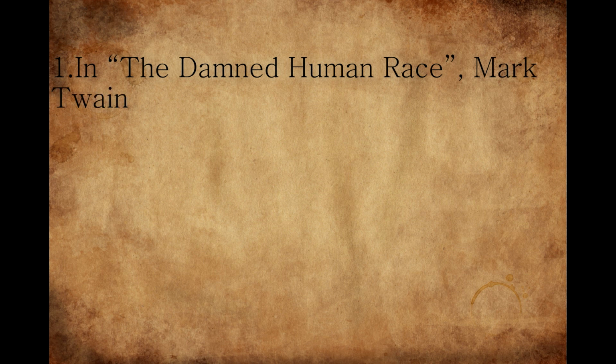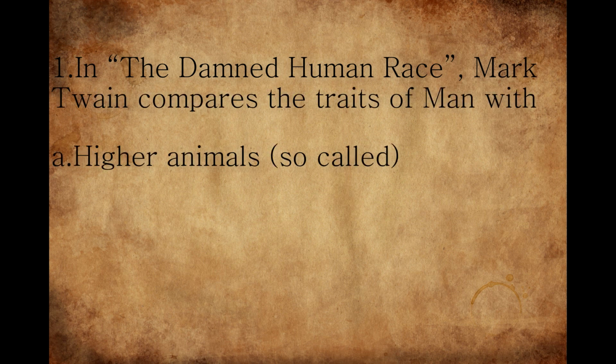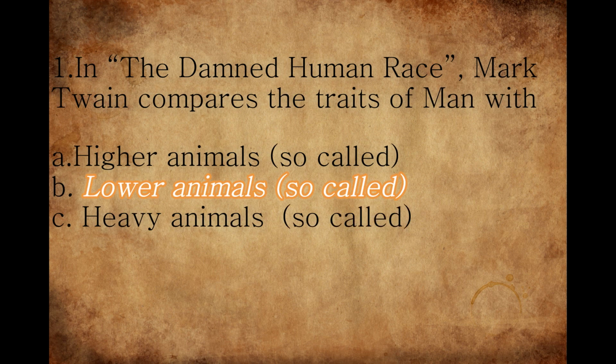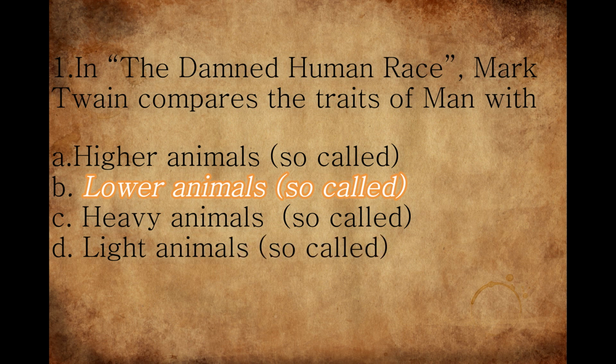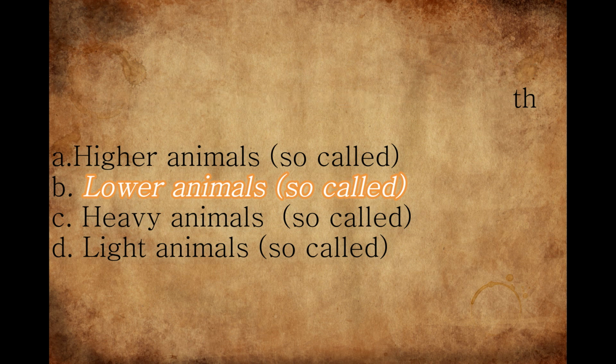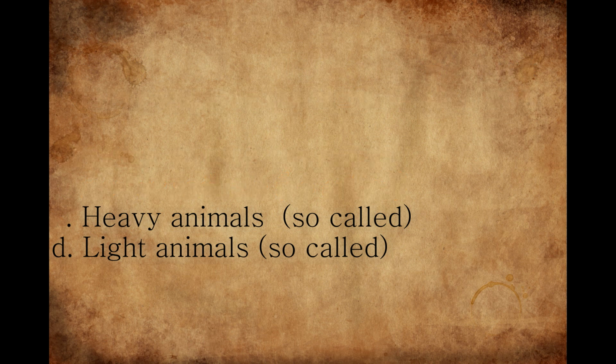In The Damned Human Race, Mark Twain compares the traits of man with the options: higher animals, lower animals, heavy animals, and light animals. The right option is lower animals. Mark Twain has started the lesson by comparing the human traits with the so-called lower animals.